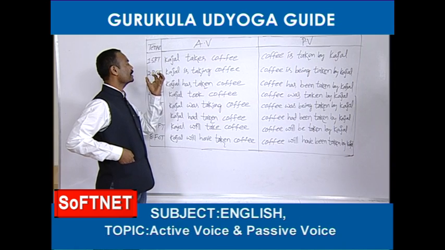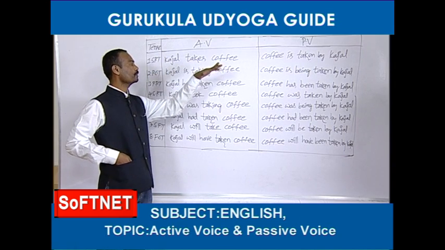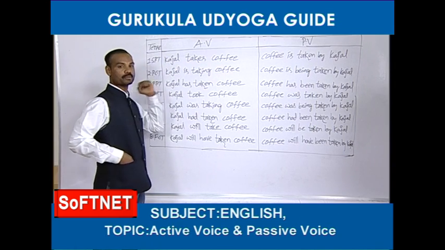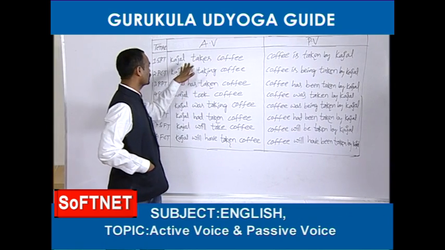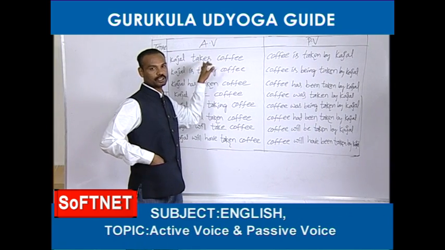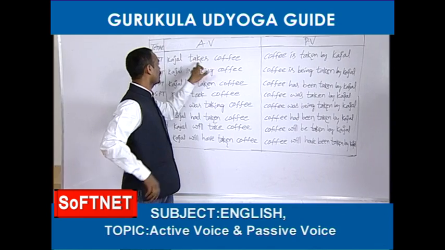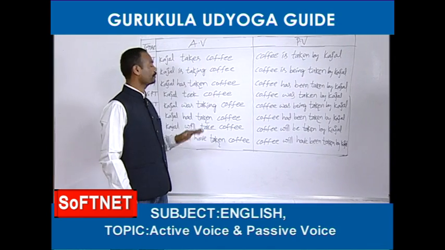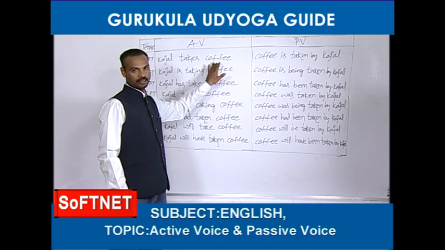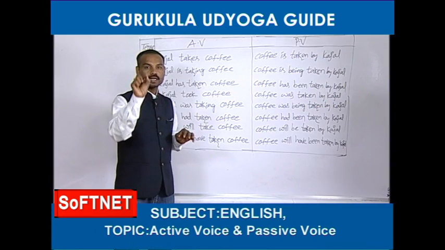Let's learn how to change active voices into passive voices from simple present tense. Simple present tense means V1 will be there. We can easily find out. See, Kajal takes coffee. Here is one example. Kajal takes coffee.